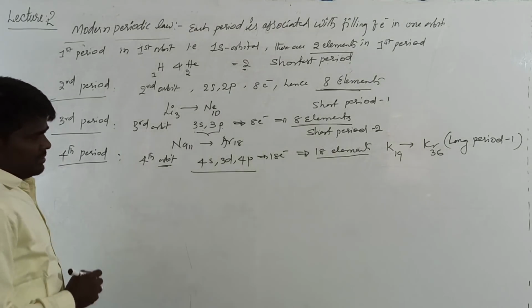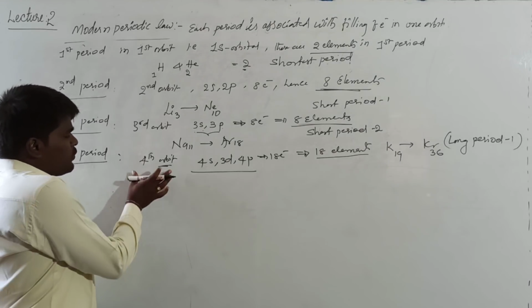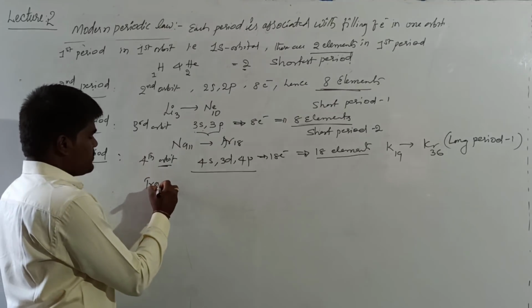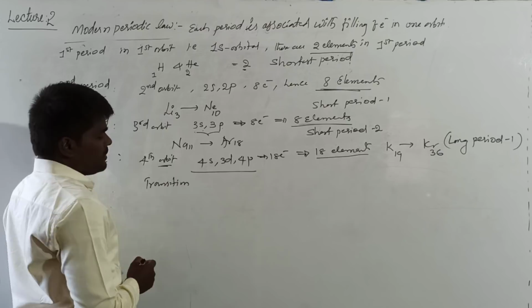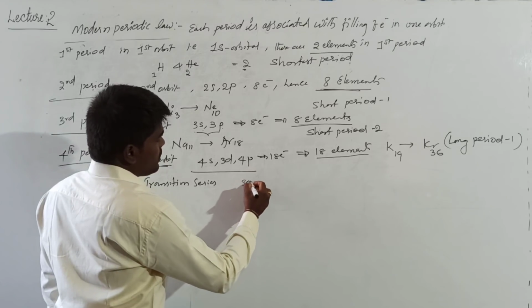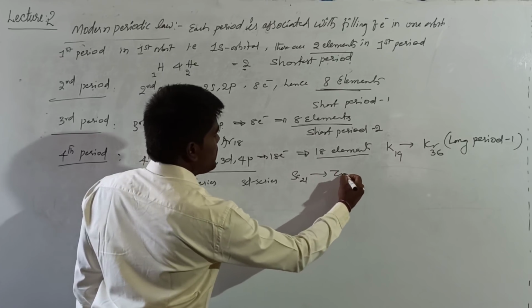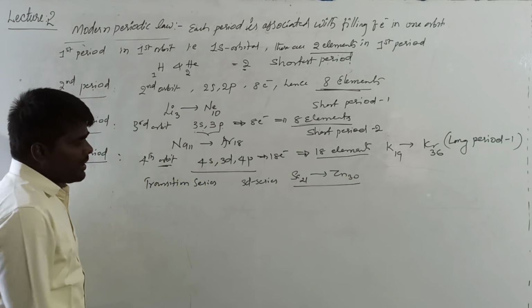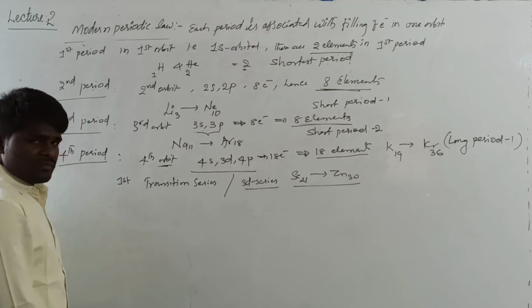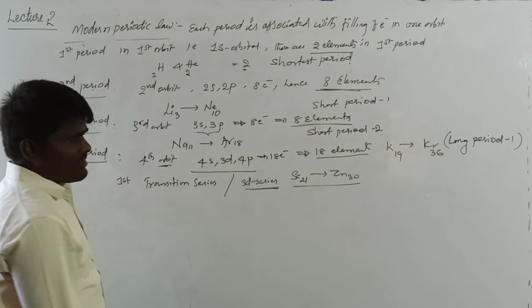If you are talking about the fourth period, one important thing is that this period is associated with the transition series, or we call it the 3d series. That is from scandium 21 to zinc 30. These 10 elements are called 3d series elements, or they are called the first transition series. As these elements come under the d block, they can be called the 3d series.